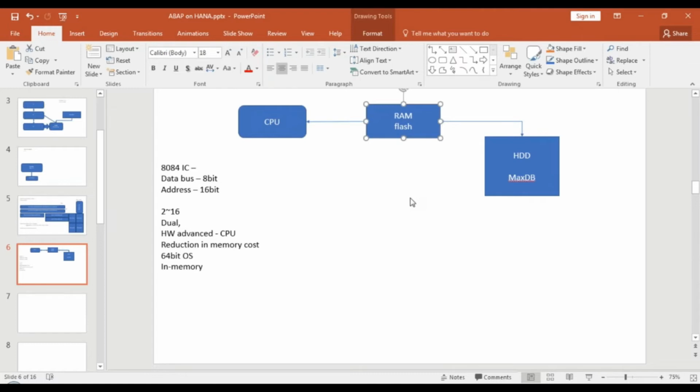So if he will migrate to HANA, that means the customer has to spend on hardware also. So he has to upgrade their RAM also, correct? Absolutely. Not the RAM. Basically, he needs to buy this in-memory computing engine, which is a complete box.